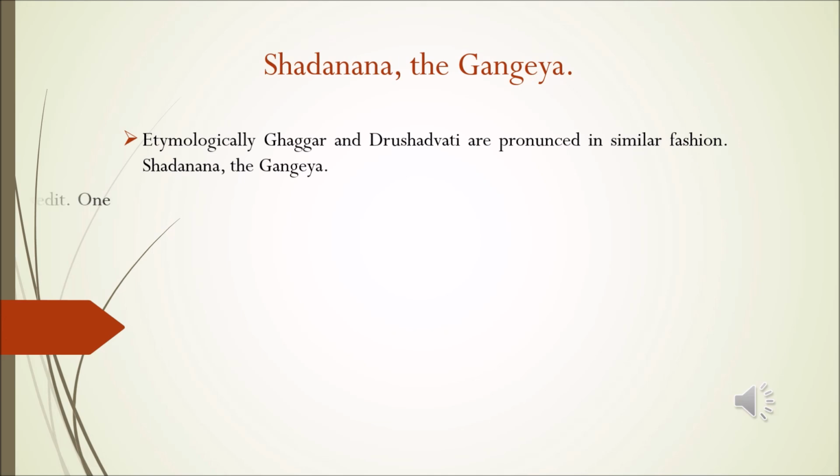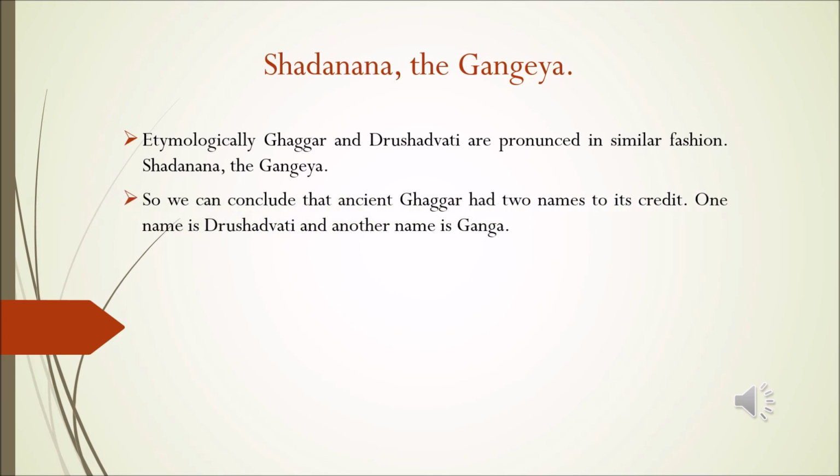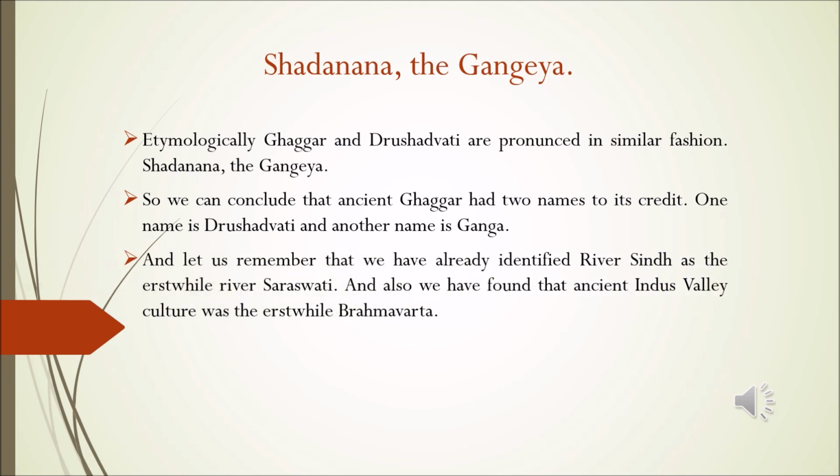So we can conclude that ancient Ghaggar had 2 names to its credit. One name is Drishadwati and another name is Ganga. And let us remember that we have already identified our Sindh as the erstwhile river Saraswati, and also we have found that ancient Indus Valley region is the erstwhile Brahmavarta.